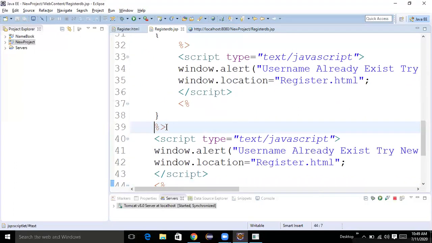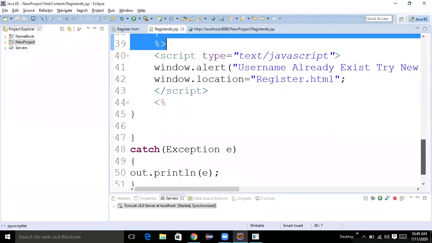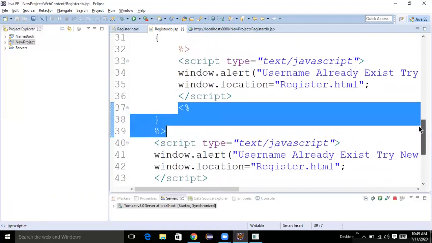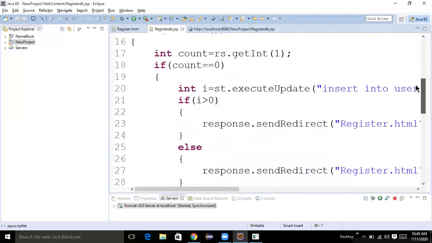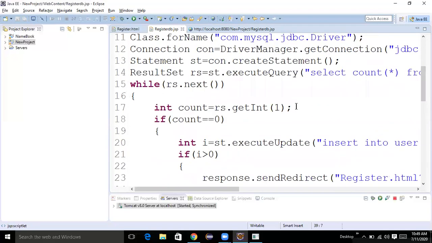Here I closed, here I opened. This closed brace is dynamic code. Then it will show the red mark, no? It will show the red mark on the left side. But opening and closing have to be different, no, sir?